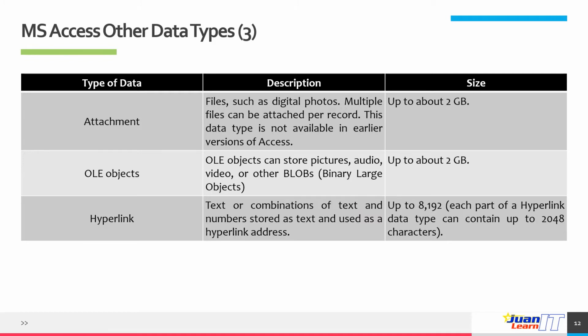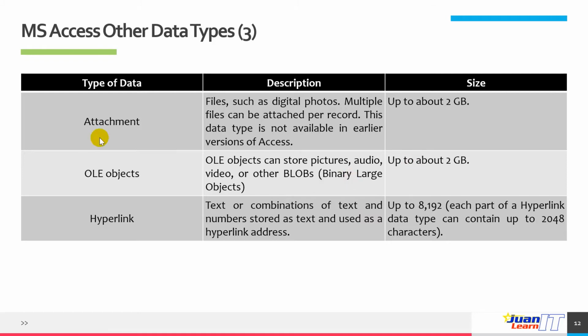Hyperlink is text or combinations of text and numbers stored as text and used as a hyperlink address for a certain URL or website. The size is up to 8,192. Each part of a hyperlink data type can contain up to 2048 characters.